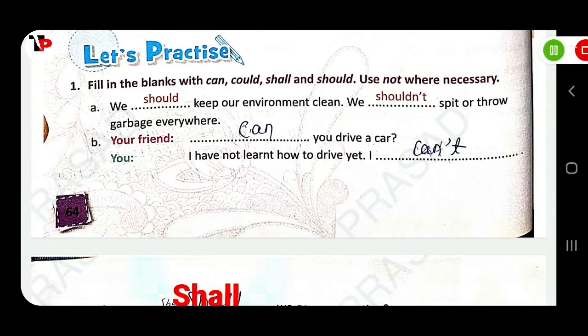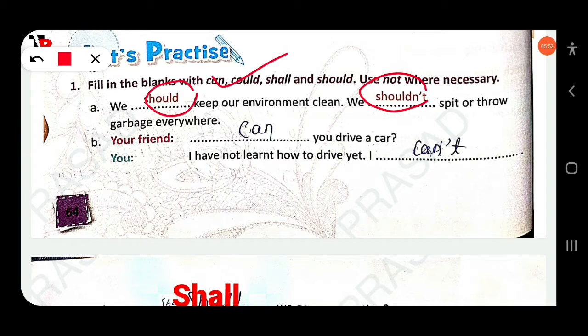Then next, fill in the blanks with can, could, shall and should. Use not wherever necessary. We should keep our environment clean. We shouldn't spit or throw garbage everywhere. The first answer is already given. Can you drive a car? This is one's ability. I have not learned how to drive yet.